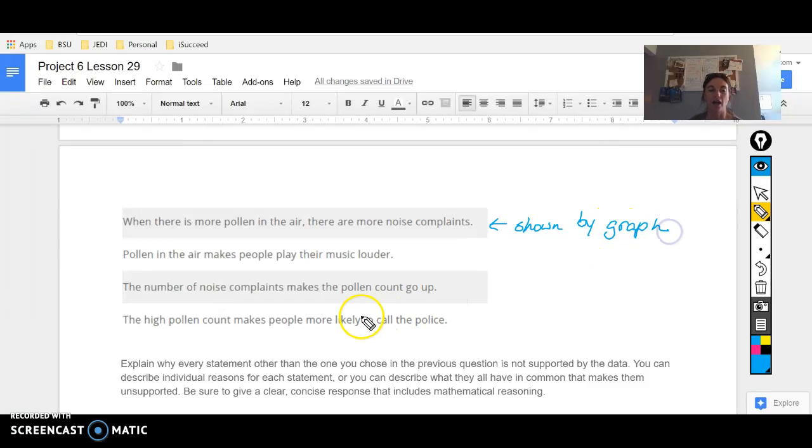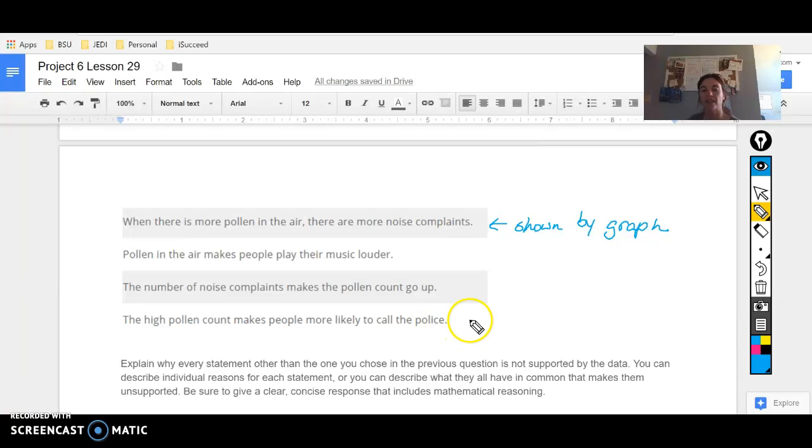The high pollen count makes people more likely to call the police. Well, we don't know if it's the high pollen count. We don't know if the high pollen count makes people more likely to play their music. We don't know if the high pollen count makes people's nose and ears irritated and then they call the police.